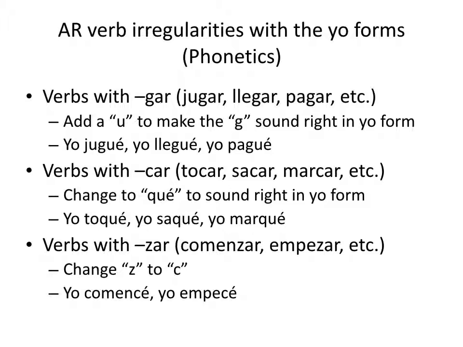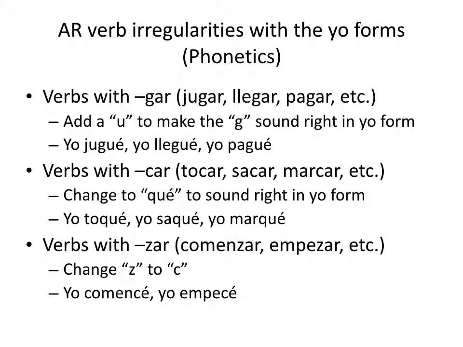So for example, the yo form of tocar is yo toqué. Sacar, yo saqué. Marcar, yo marqué. And all those have a QU instead of a C in order to keep that k sound. Now that only again happens on the yo form, not on the tú form. Tocaste, sacaste, marcaste. Doesn't have to have a QU on those because there's no phonetic problem.